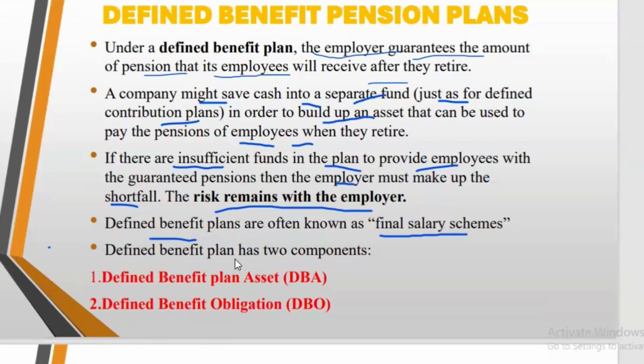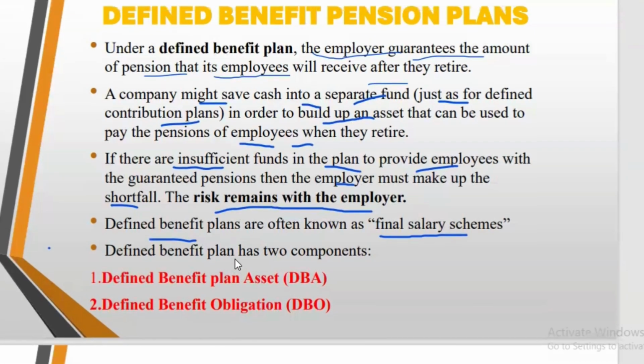We have two main components of the defined benefit plan. When you pick the defined benefit, it has two components: the defined benefit plan assets and the defined benefit plan obligation.